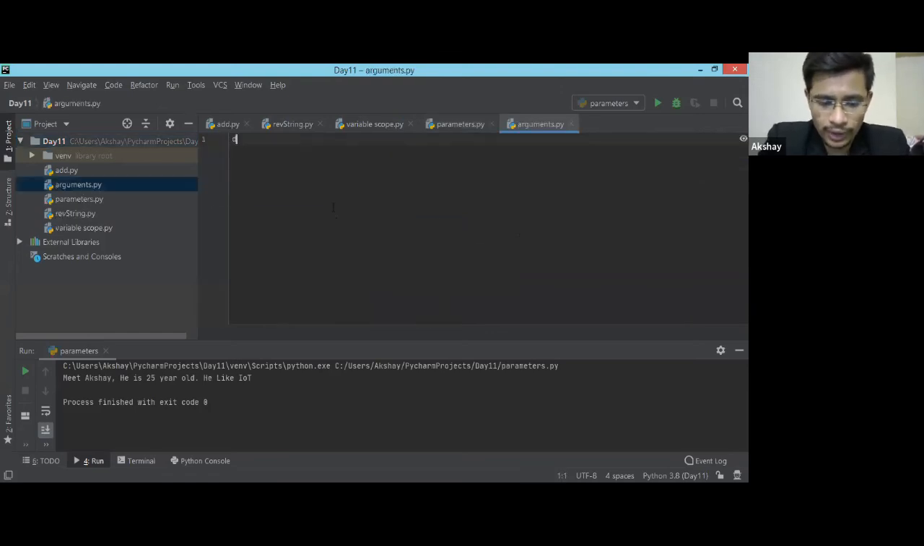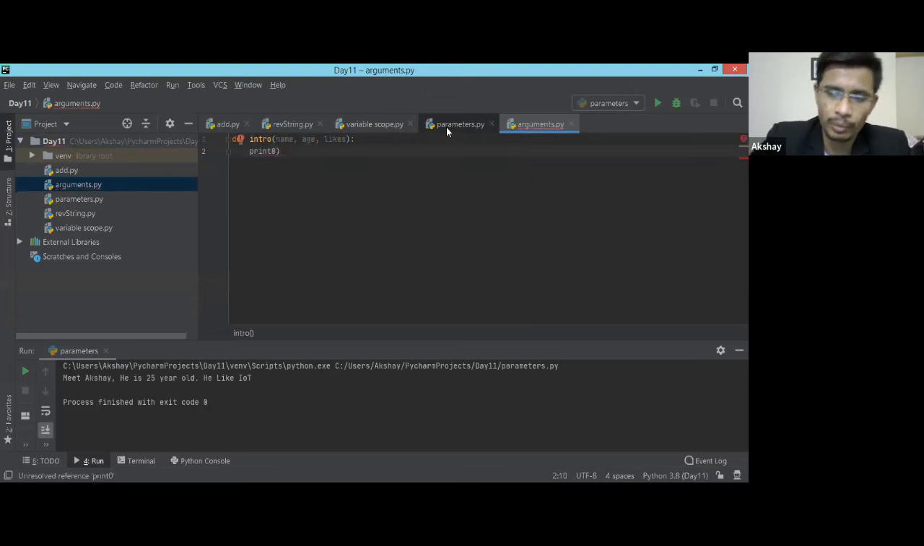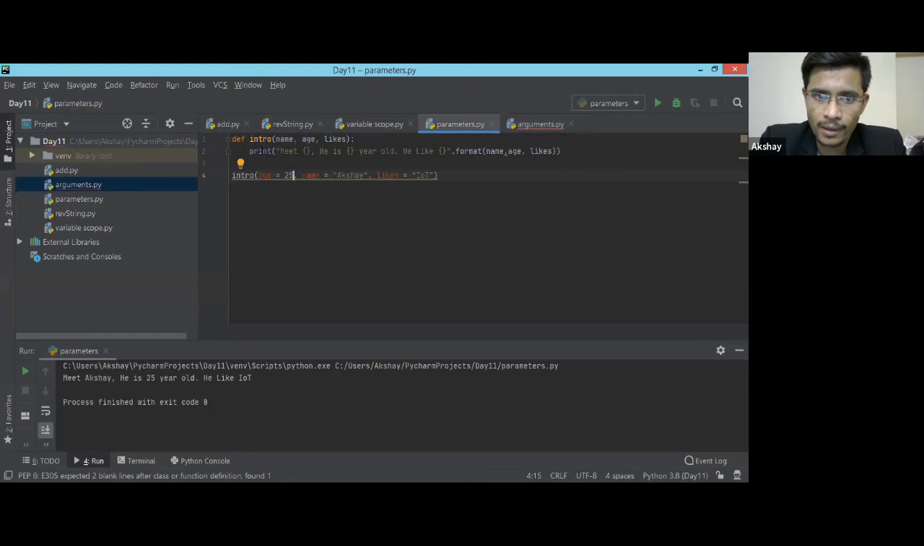Okay, suppose I have a function. I'm going to take the basic function again that we just saw. That is my intro. Here in intro, I'm going to take name, I'm going to take age, I'm going to take likes. This is my function, and I'm just going to print a statement using this. Let me copy the statement from here, let's not waste time. So what we just saw, we are going to do it like this.